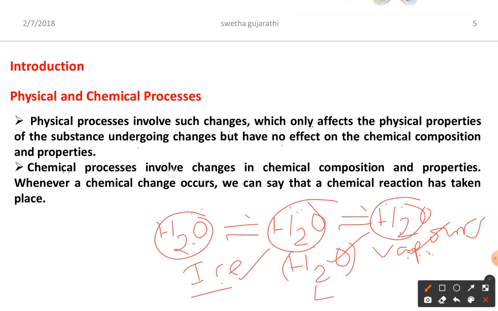Now chemical processes: chemical processes involve changes in the chemical composition and properties. Whenever a chemical change occurs, we can say that a chemical reaction has taken place. We have so many examples of chemical reactions, and I will go to the next example along with that. Here we are going to discuss equilibrium in physical and chemical processes. Now let us see the next.